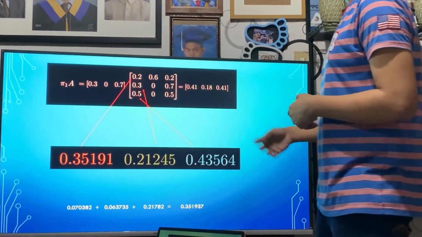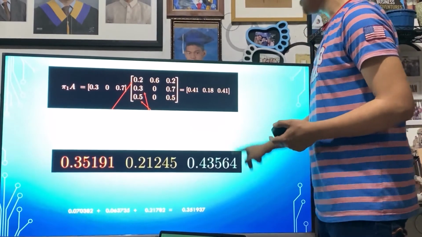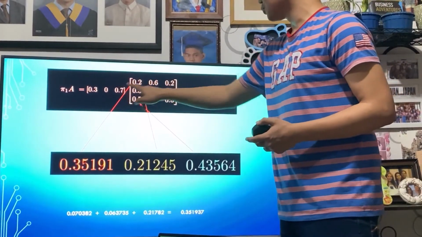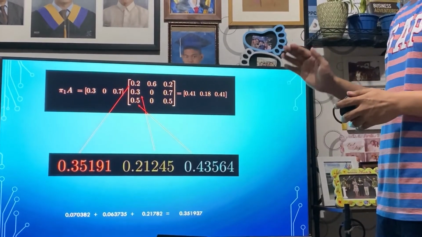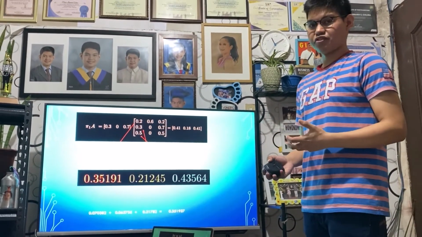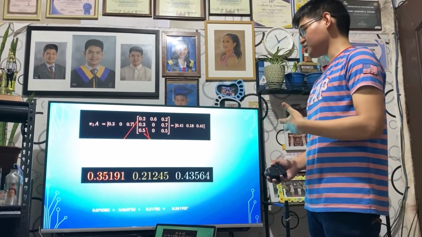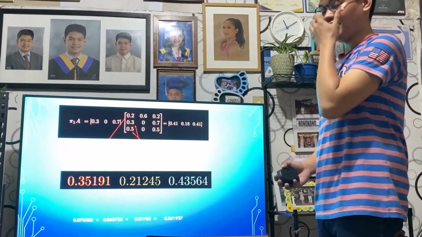If we go on and on, we'd also get this number. You can do it at your own homes. You will also get this number. Then you use it again as an input, and multiply again, and you'll be getting the same numbers. When we reach this point, we have already found the stationary distribution of our Markov chain. No matter how many iterations, even if we go on indefinitely, we will still be getting the same values.